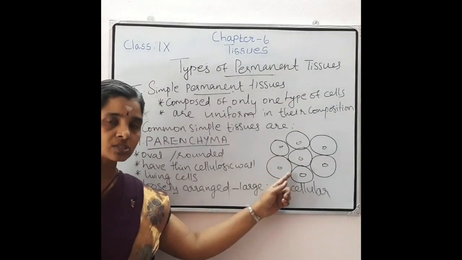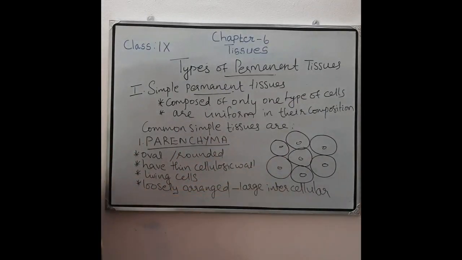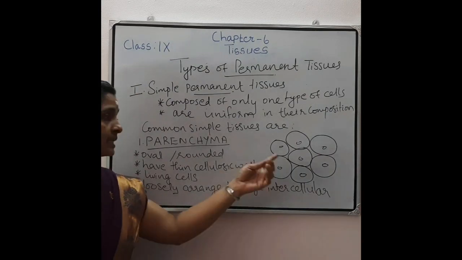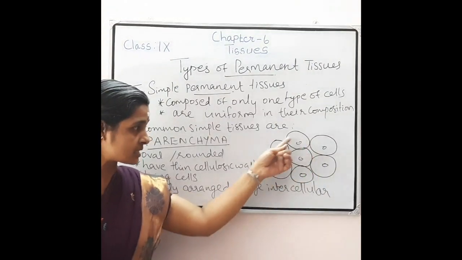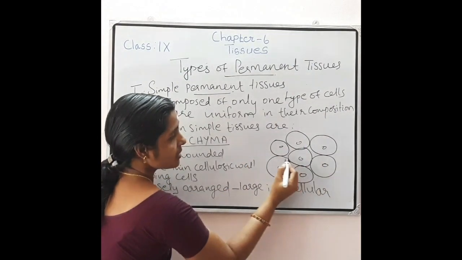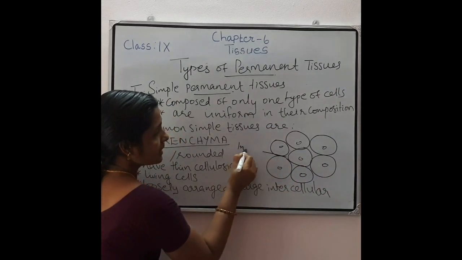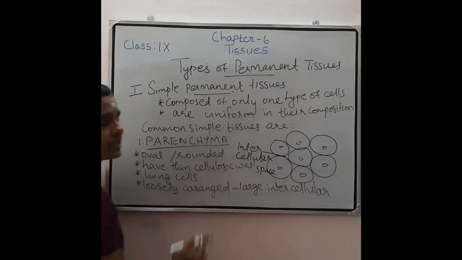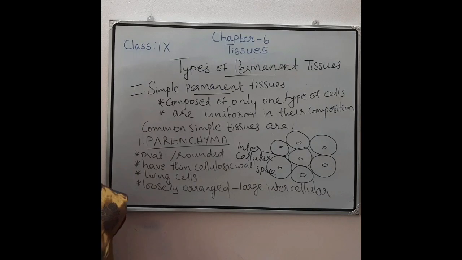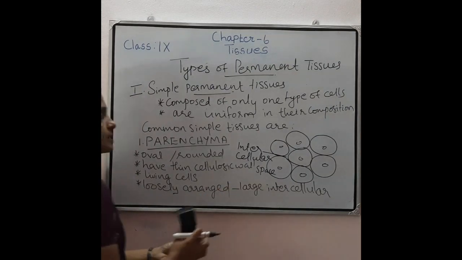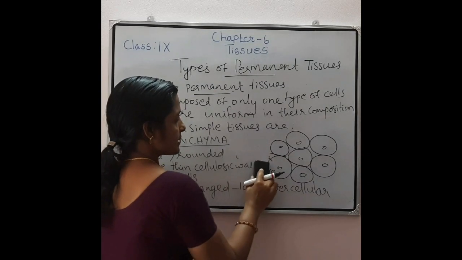These are living cells and they are loosely arranged, so because these cells are loosely arranged, you can see a large intercellular space. This one is the intercellular space. Large intercellular space is present. And suppose chlorophyll is present inside these cells.